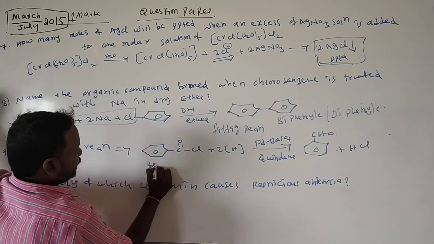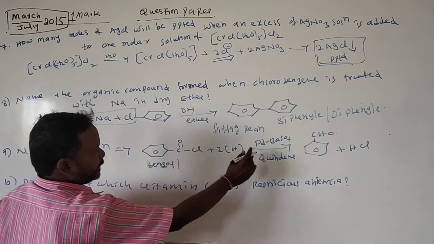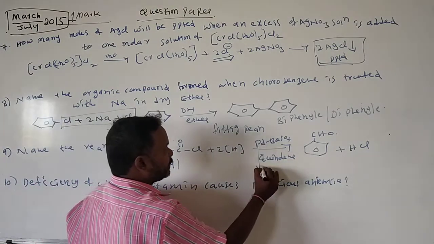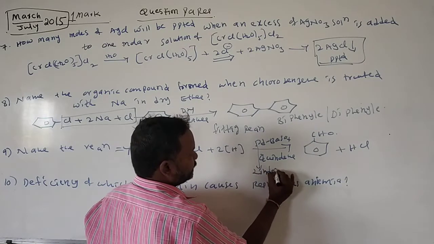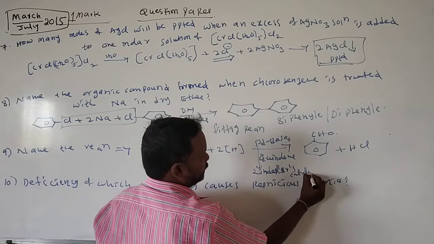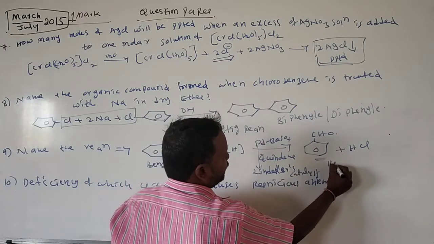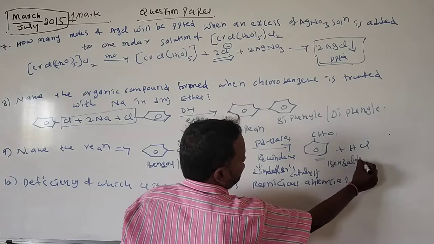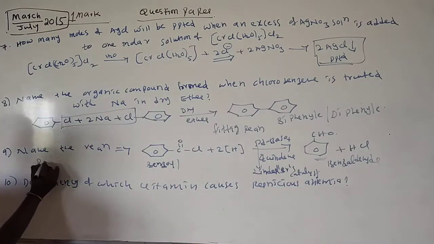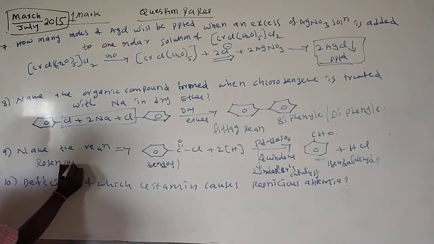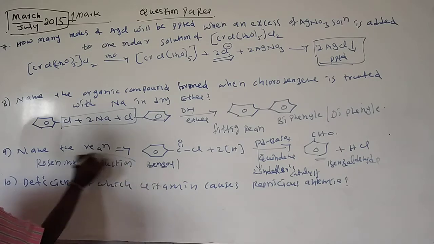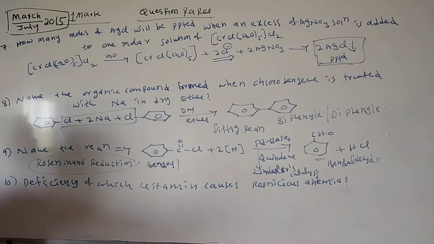Benzoyl chloride reacts with palladium, barium sulfate, and quinoline. This mixture is called Lindlar's catalyst. It forms benzaldehyde. This reaction is called the Rosenmund reduction.